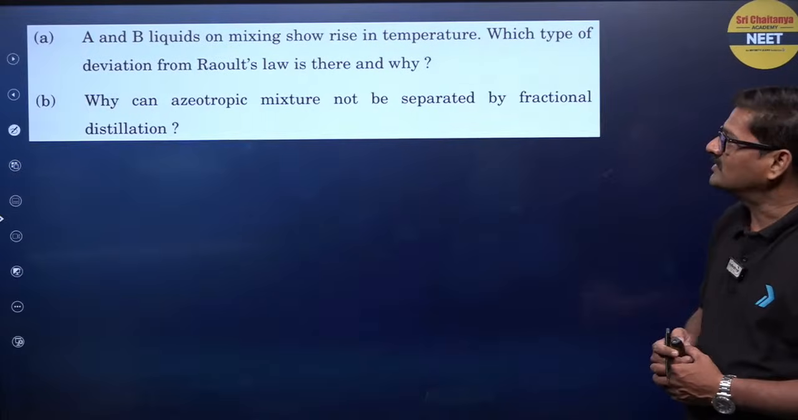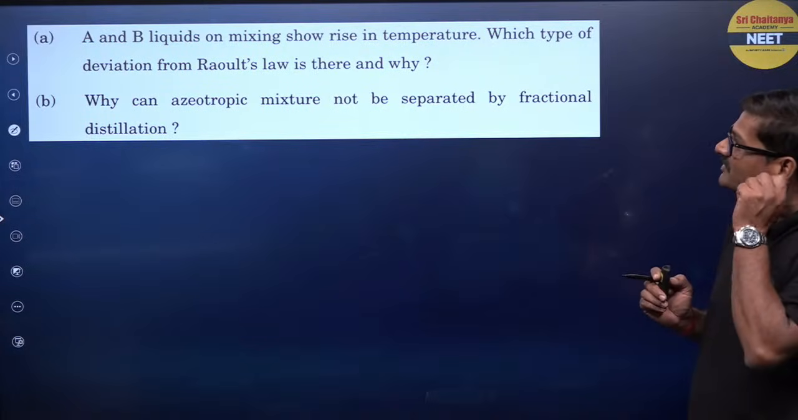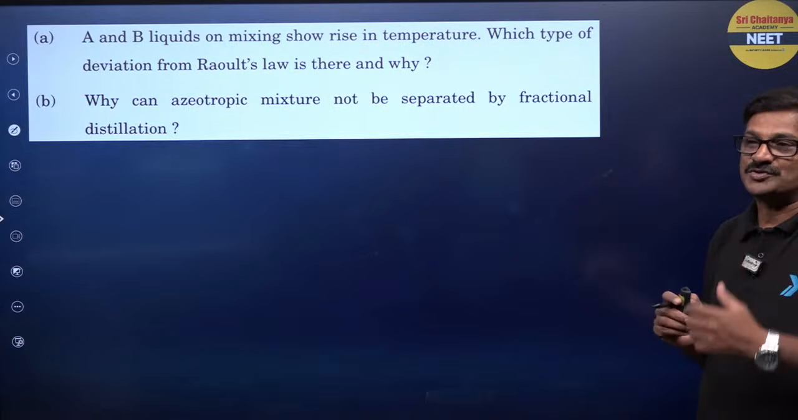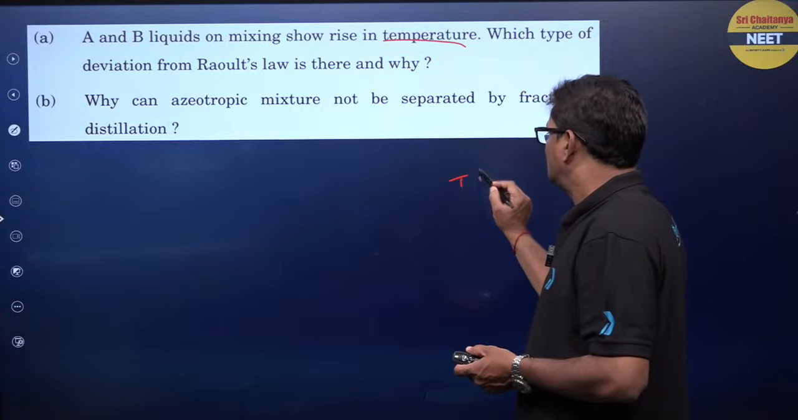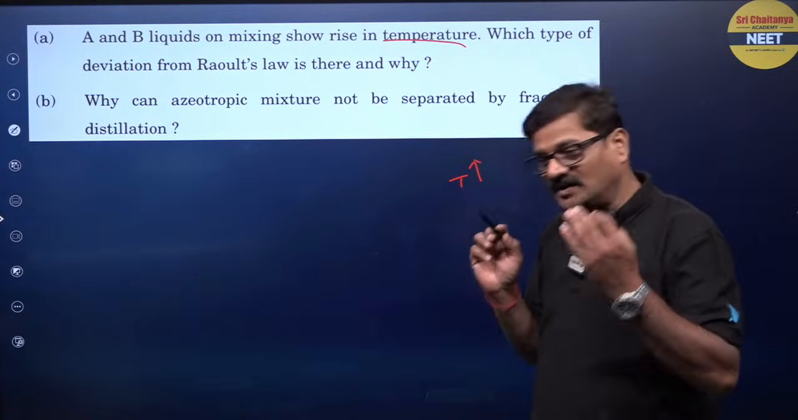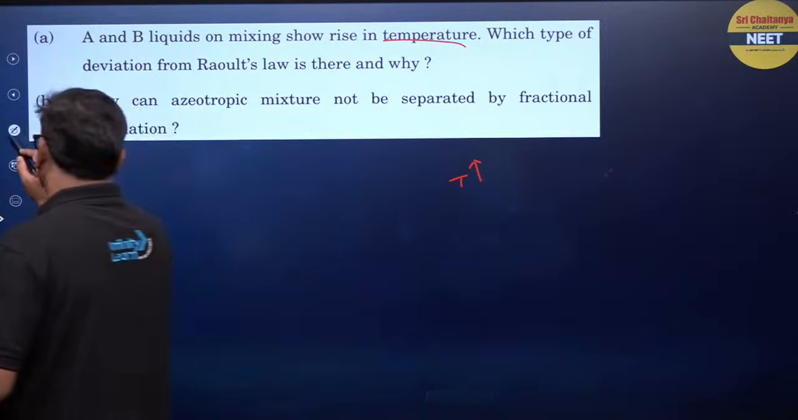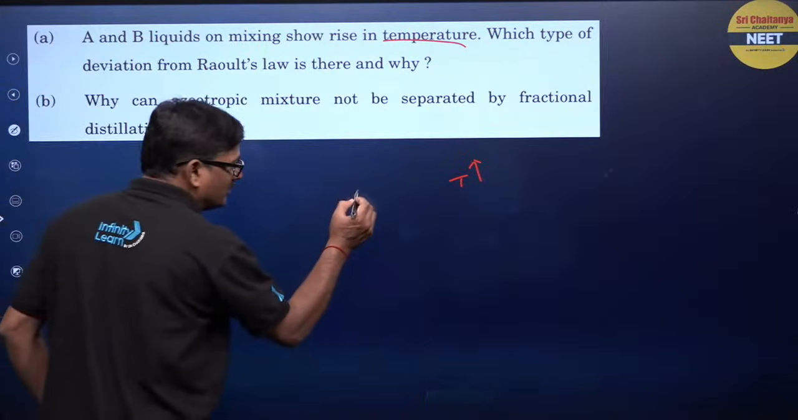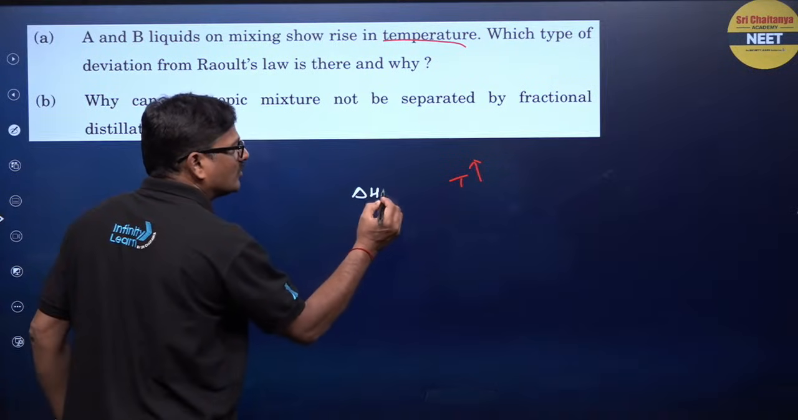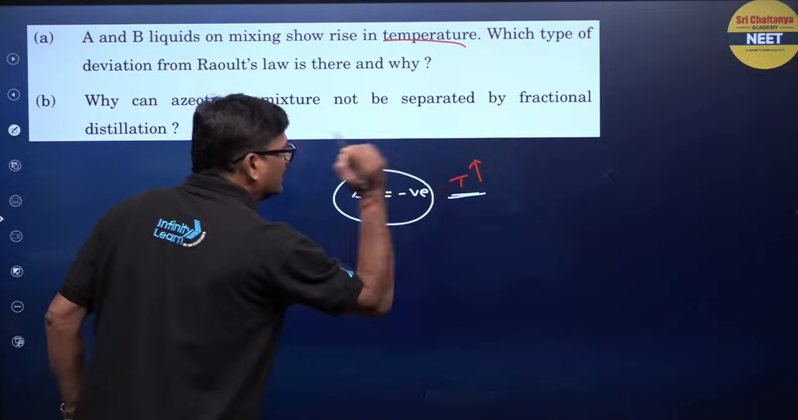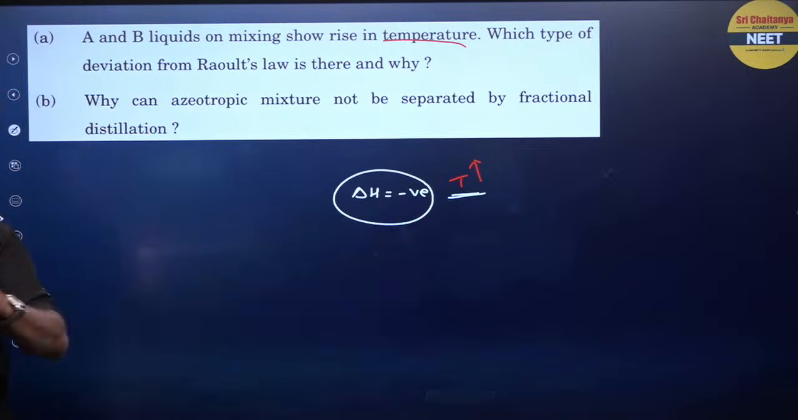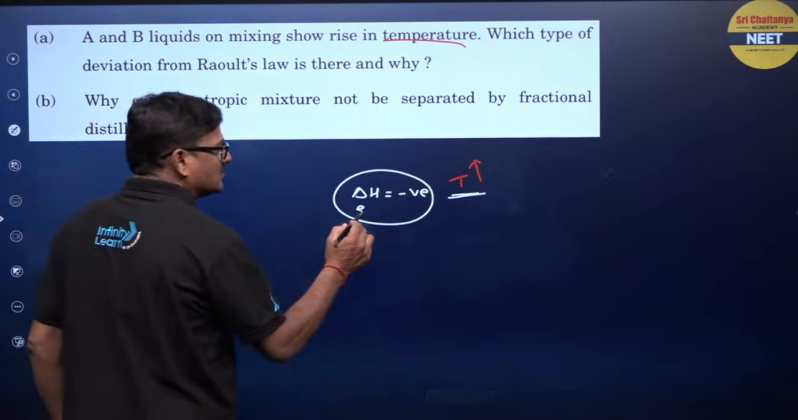I want to say when A and B liquids are mixing, there is a rise in the temperature. This rise in temperature is due to delta H being negative. Then only the temperature is raised. It is exothermic.